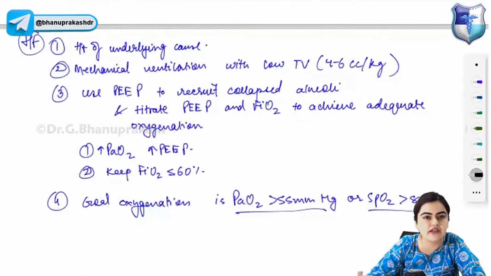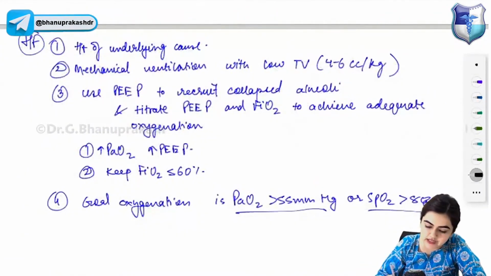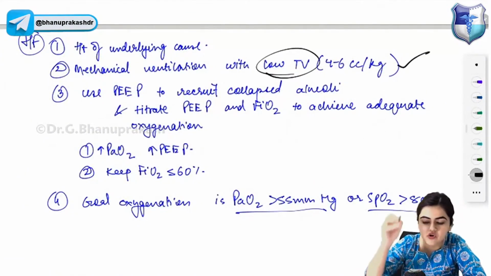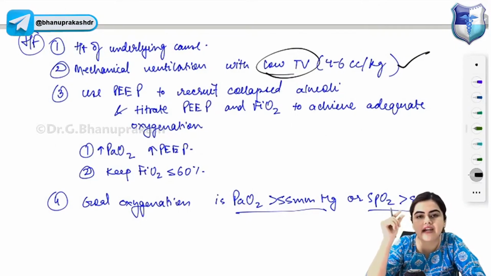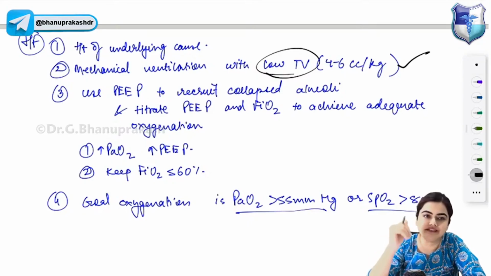Treatment of ARDS, treat the underlying cause. Mechanical ventilation is given. Low tidal volume is given. How much amount of tidal volume is given in mechanical ventilation of ARDS? 4 to 6 cc per kg of the ideal body weight to minimize the ventilator induced injury by over distension of the alveoli in ARDS patient.